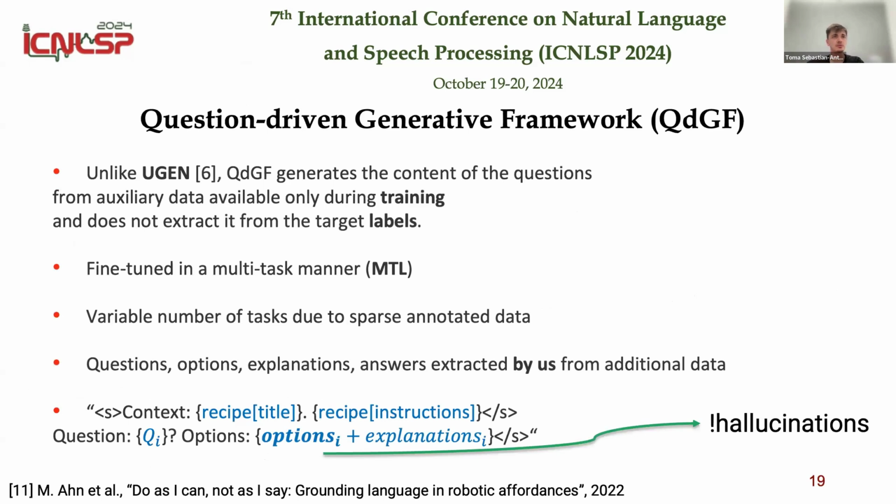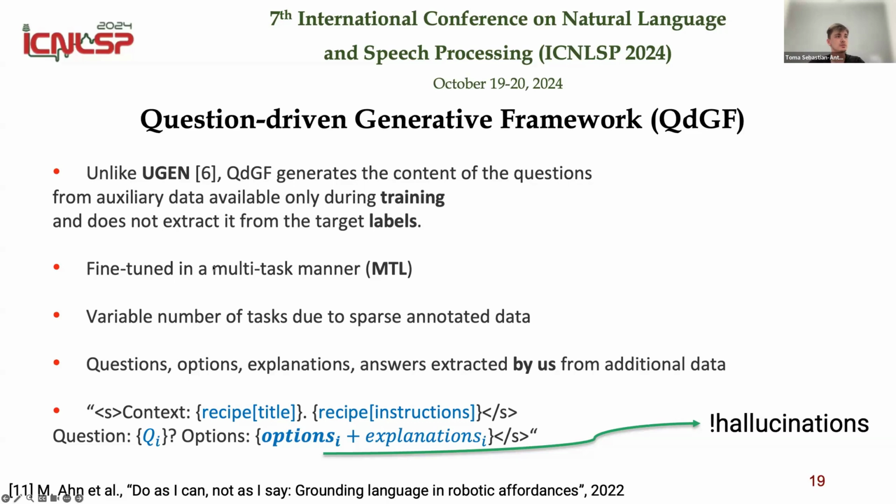Okay, now I'm going to present the main contribution of our paper, which is the question-driven generative framework that, as I said before, was inspired from Eugen. But the difference is we do not use the labels to extract new questions, so we just use some additional, redundant data that is available only during training, and we use those data to build this framework to fine-tune the model. So the model would better know what to look for in our classification tasks.